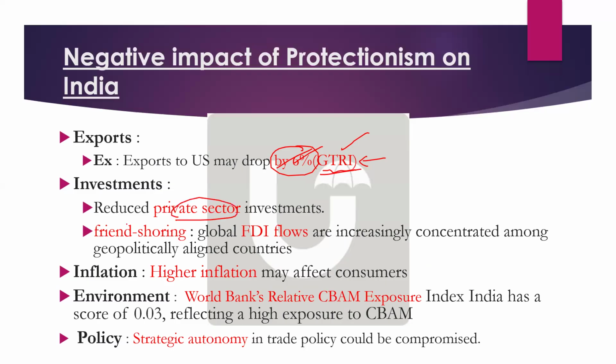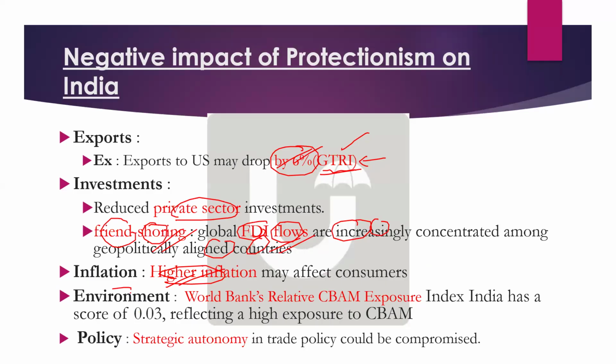And friendshoring. This keyword has to come in the exam. As I told you, friendshoring will happen because global FDI flows will increasingly concentrate in allied countries. This is called friendshoring. Next, inflation: obviously, you can write that higher inflation impact will be there.